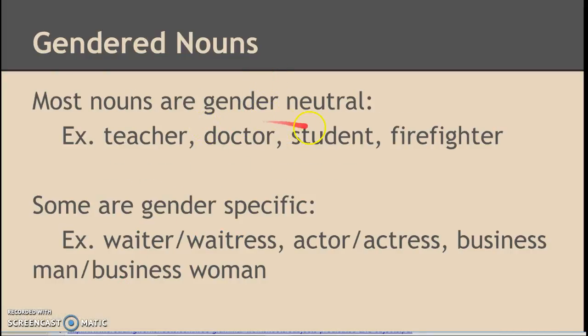Gendered nouns. Most nouns are gender neutral. Some languages have gendered nouns, but words like teacher, doctor, student, firefighter, those are all gender neutral, but then some are gender specific. So a waiter and a waitress. Waiter is a man, waitress is a woman, actor, actress, businessman, businesswoman.